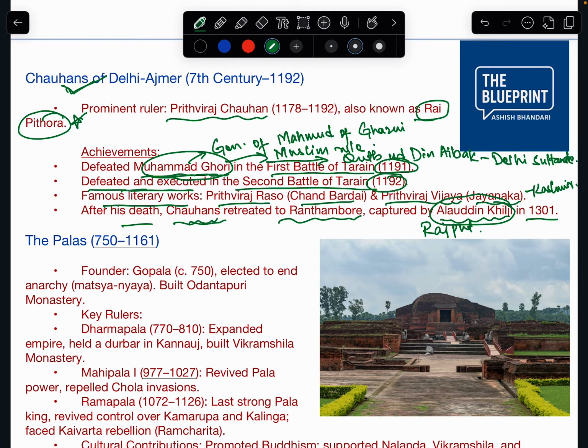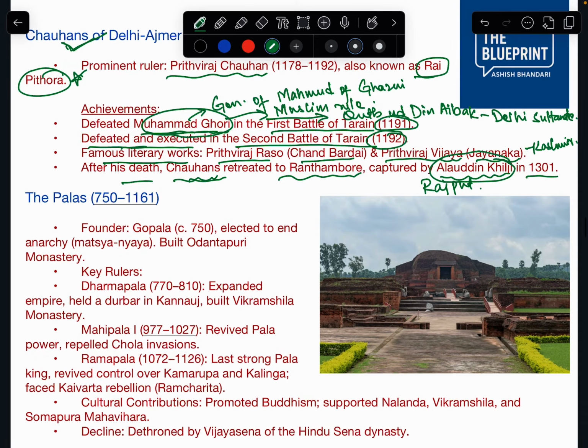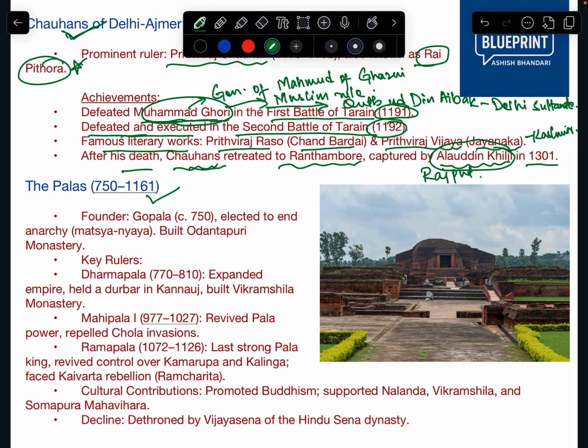Now, the next power is the Palas. In the tripartite struggle, the Palas were also a prominent power. The founder was Gopala, who was elected to end anarchy, and he built Odanpuri monastery. The Palas were ardent followers of Buddhism, so they built monasteries. Even Dharmapala, the next ruler, expanded the empire and built Bikramsila monastery.